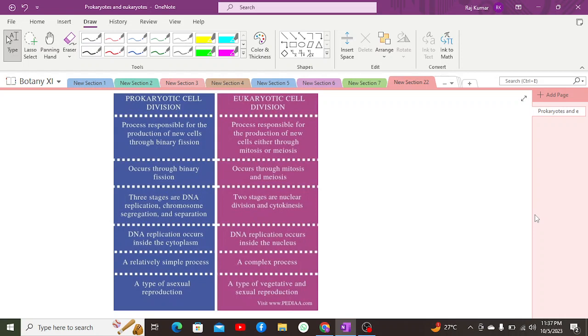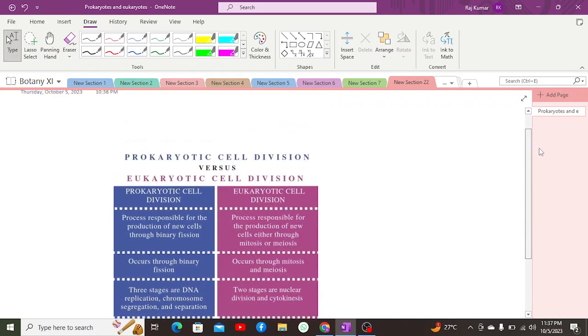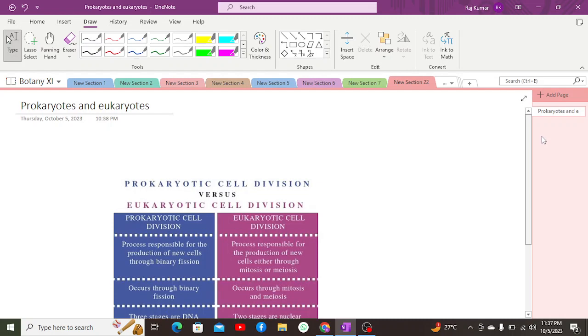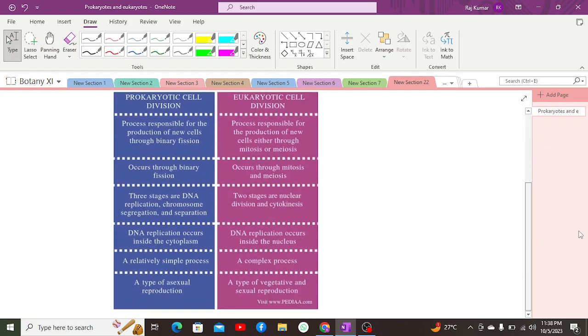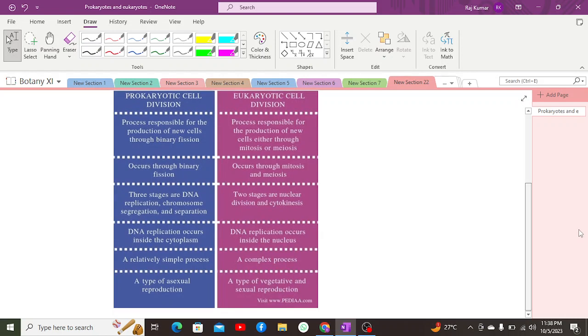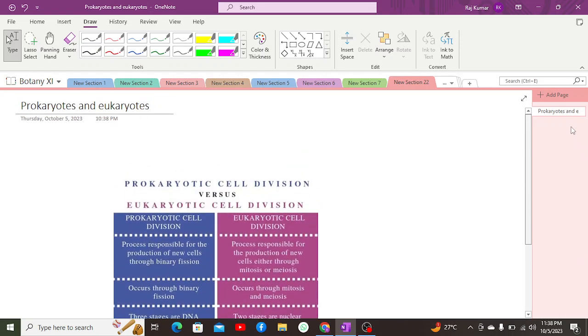absence of nuclear membrane. There is absence of nuclear membrane, nucleolus, and nucleoplasm in the prokaryotic cell, whereas in a eukaryotic cell there is the presence of nucleolus, nuclear membrane, and the nucleoplasm, which means that the nucleoid is bounded by a nuclear membrane in the eukaryotic cell, while the nucleoid is found diffused with the cytoplasm in the prokaryotic